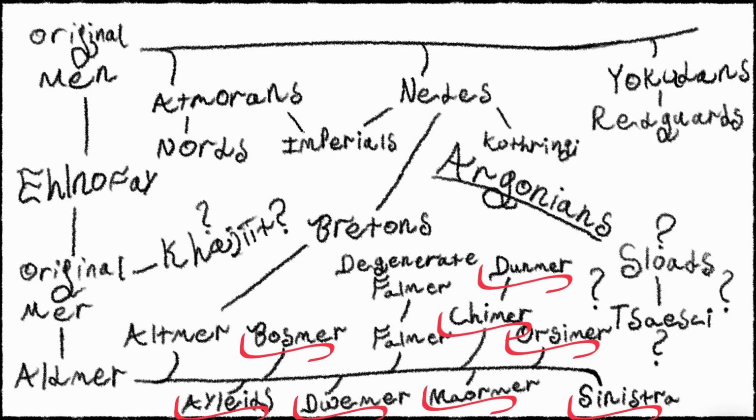The Dwemer are, of course, notable for their machines, the Bosmer for their cannibalism, hunting, and various other things. The Iliads for their mastery of light magic, the Orsimer their mastery of weapons. The Sinistra are a little bit different in that they inhabit Yokuda, or did inhabit Yokuda, but a genocide by the Yokudans, now Red Guards, means that the Sinistra are completely extinct by the time of the Elder Scrolls, and there is almost no information about them.